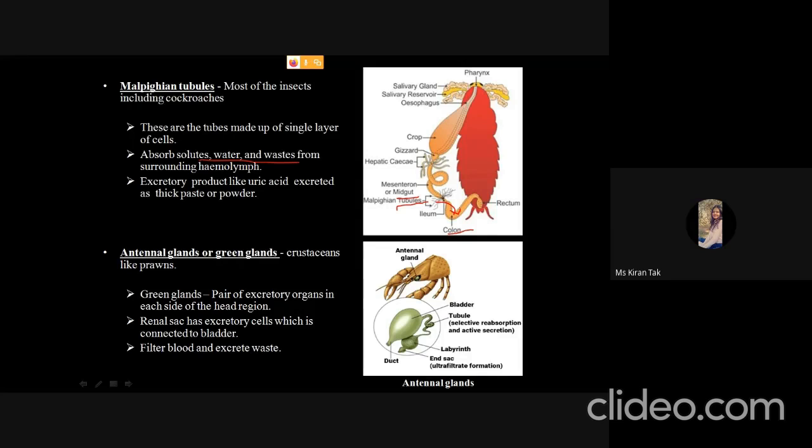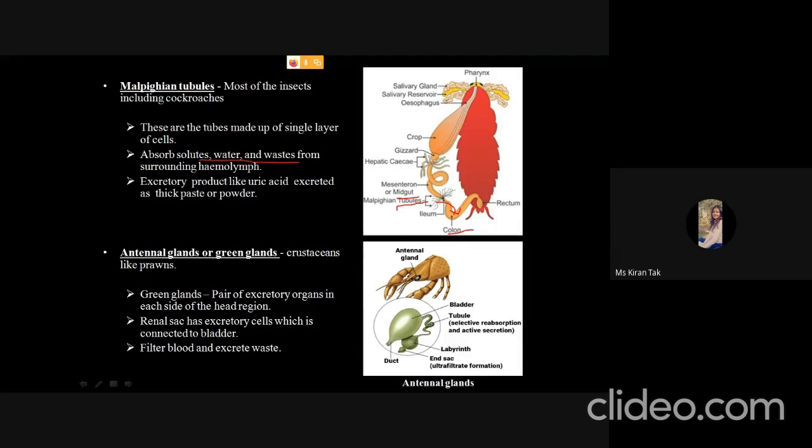Okay, so the important constituents like the water and the solutes are again absorbed from the colon, but the waste product is released out of the body in the form of thick paste or powder.